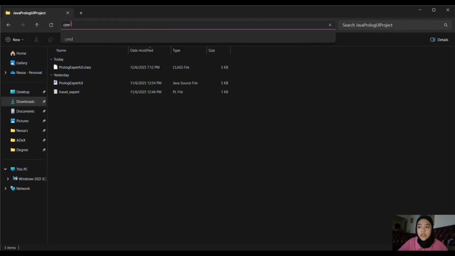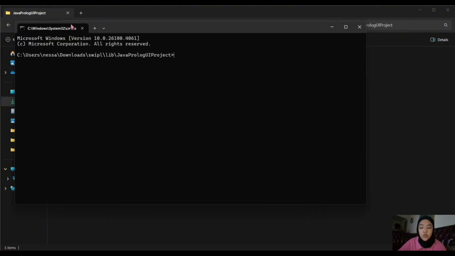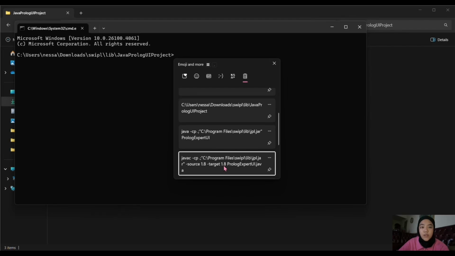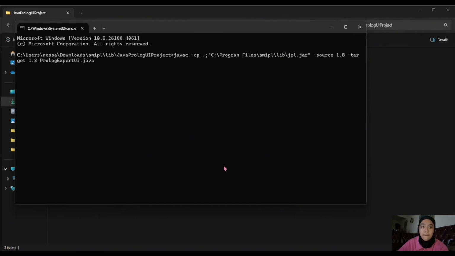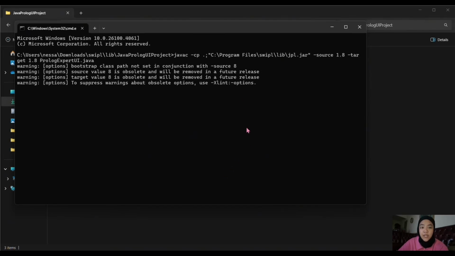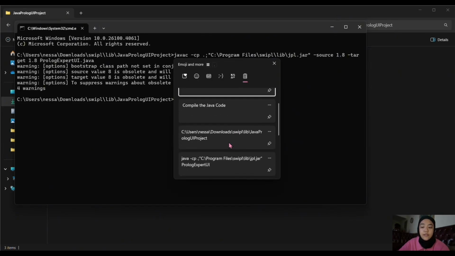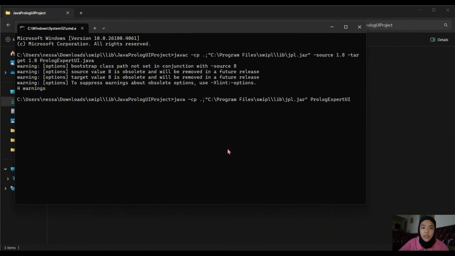How do we run the system using JPL? We just type cmd and then enter, and then we insert our first command just like just now and click enter. In my case there is a warning because the versions of my Java compiler and SWI-Prolog are different, so that's why there is a warning. We can just ignore that, and then we enter the second command.